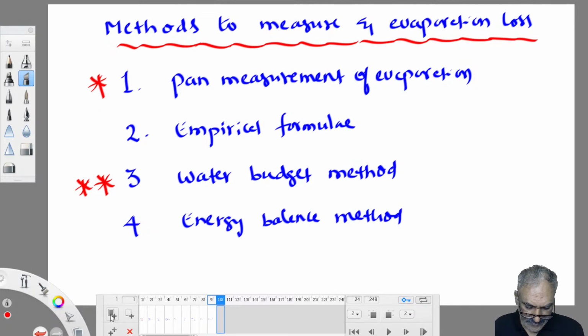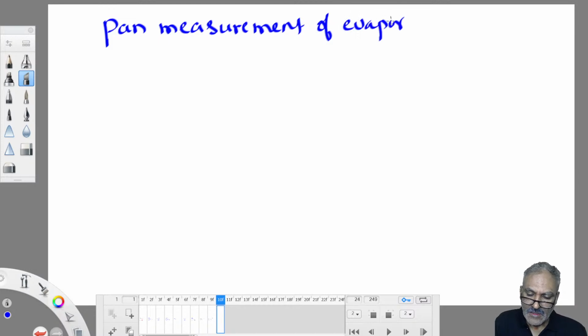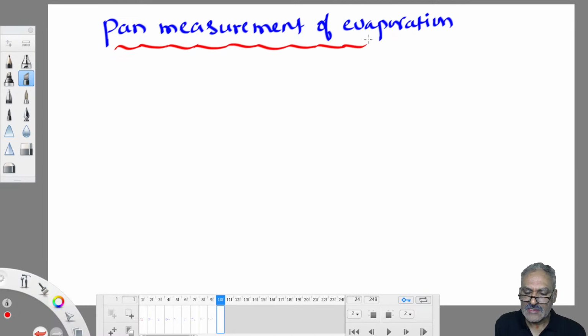Let us see the first method, pan measurement of evaporation. Actually, we measure rainfall every day, so I force you to measure evaporation loss also every day. From real water bodies such as the Krishna, Godavari, Ganga, Kaveri and Narmada rivers, you want to measure every day how much water is evaporating from the river body.